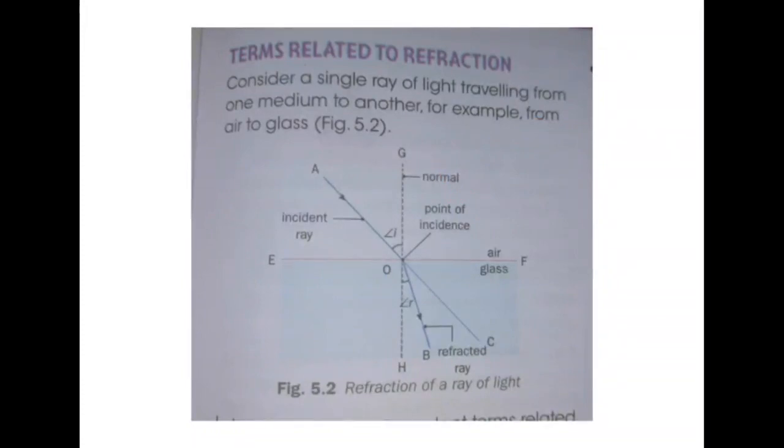So these related terms of refraction, you have to write in your exercise book. You need to draw this diagram and you need to write a definition of incident ray, normal, refracted ray, angle of incidence, angle of refraction.